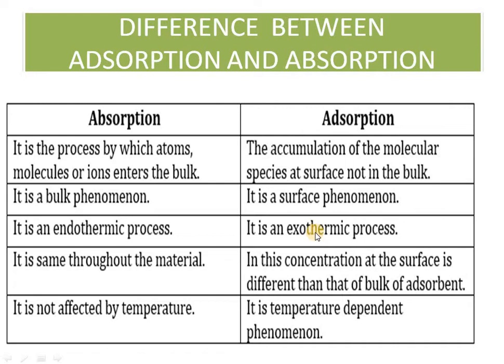Whenever the system, what is happening here is the active centers are there on the surface of the solid. Once the bond is formed between the adsorbate and adsorbent, there is a release of energy, and that leads to the Gibbs free energy change, delta G, being negative. So that means adsorption is an exothermic process and absorption is an endothermic process, because it may require a little bit of heat for the process. The energy difference is very small in the case of absorption.